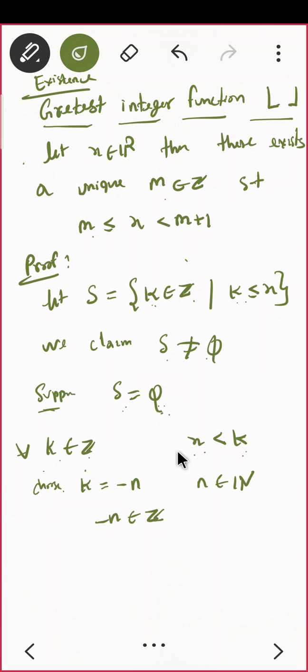Okay, so minus n will also satisfy the same condition which is satisfied by all the integers. That means in the place of k I will write x is less than minus n. Now do you see the contradiction? Anyone? I think now you should answer that. One more step, then there should be a contradiction. What next?